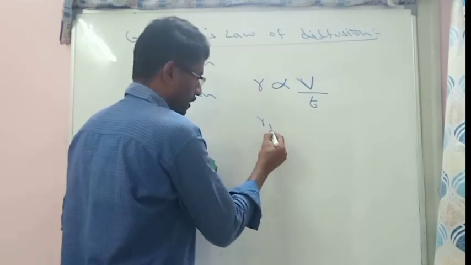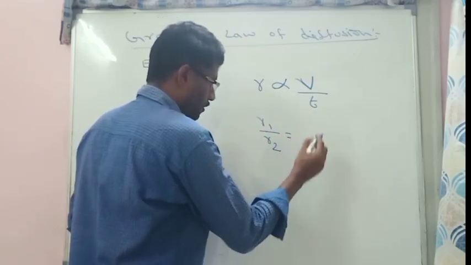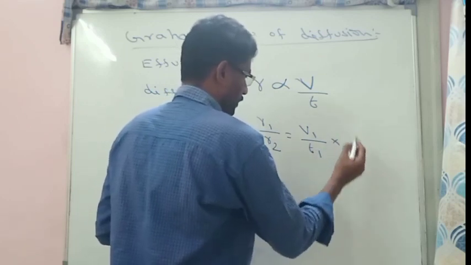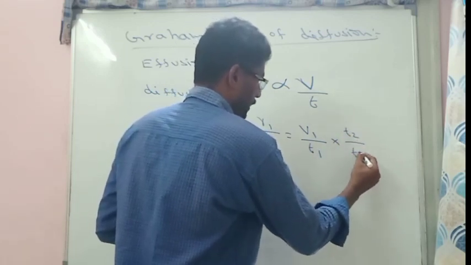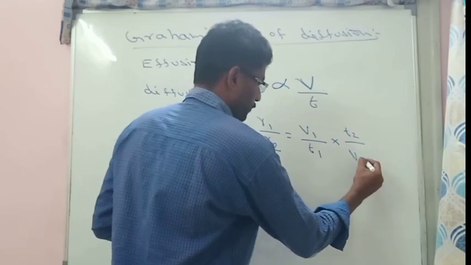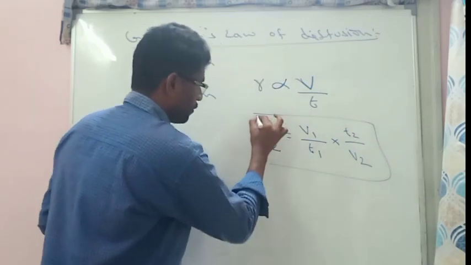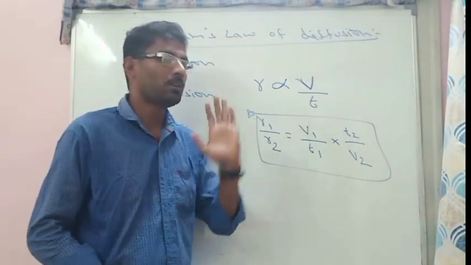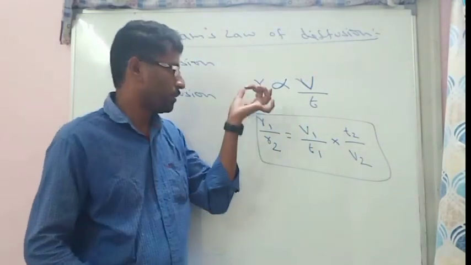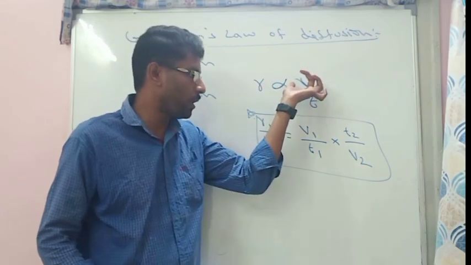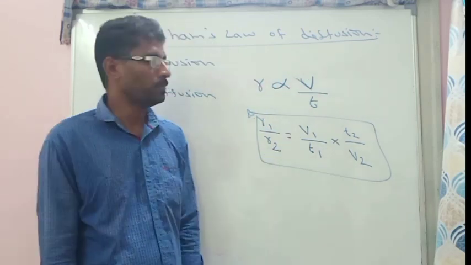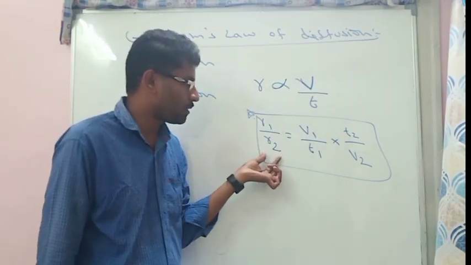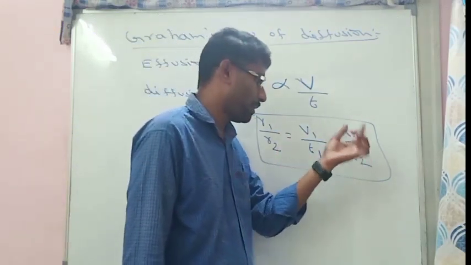So you can write R1 by R2 is equal to V1 by T1 into T2 by V2. This is the formula of rate of diffusion. Actually, this is not Graham's law. This is just the general formula of rate of diffusion. Rate of diffusion is directly proportional to volume and inversely proportional to time. So R1 by R2 is equal to V1 by T1 into T2 by V2.